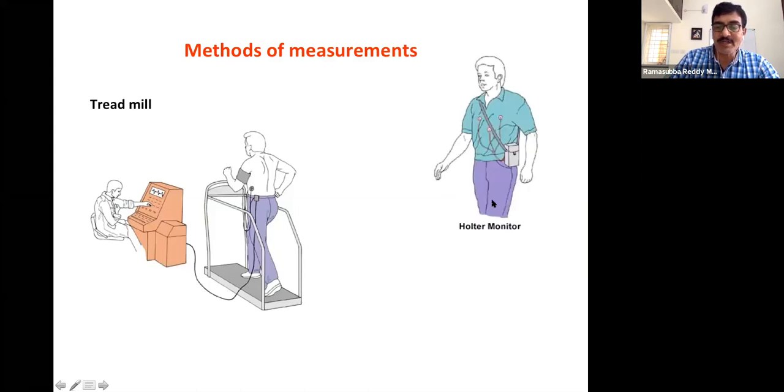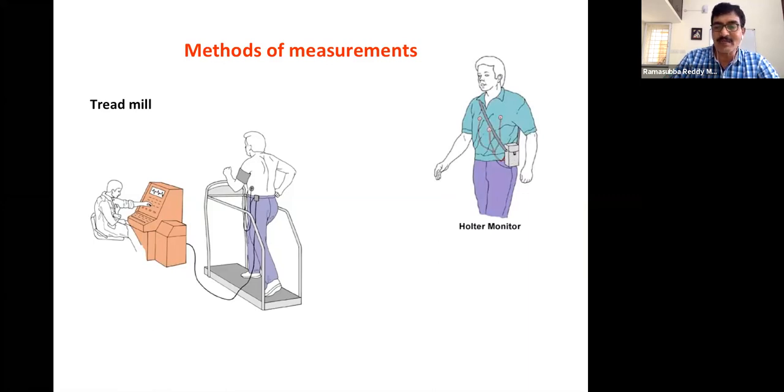Or Holter monitoring, when a person is doing normal day-to-day activity after discharge from hospital or before going to hospital. So it is connected like this, and all that we will be recording is the normal ECG. This is a very slow moving waveform, but all 24 hours of ECG will be stored in a tape. That is the Holter monitor.